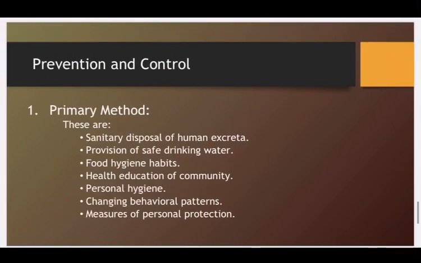Finally, we are going to discuss prevention and control. We have primary and secondary methods. The primary methods include sanitary disposal of human excreta and having proper sewage disposal systems, provision of safe drinking water and good food hygiene habits, health education of the community in the use of sanitary latrines and personal hygiene, changing behavioral patterns, and measures of personal protection including the wearing of proper footwear, washing hands, washing the fruits and vegetables that are grown in the soil, and so on.